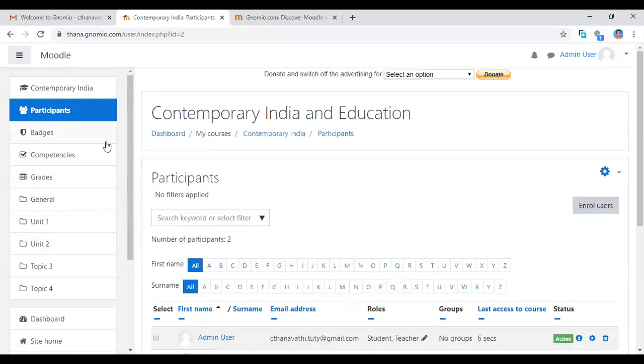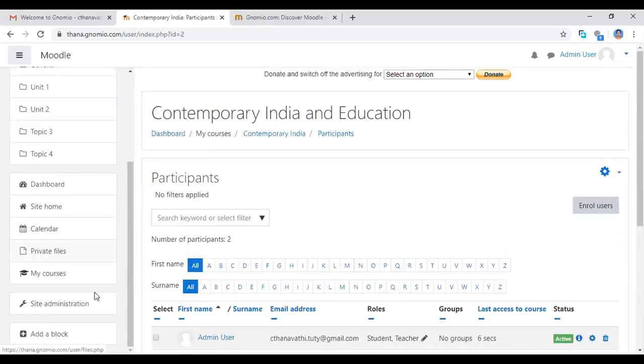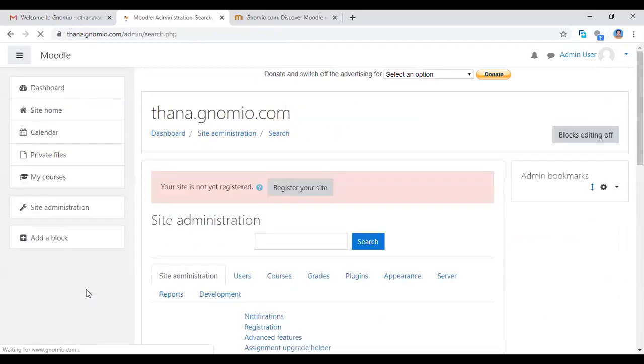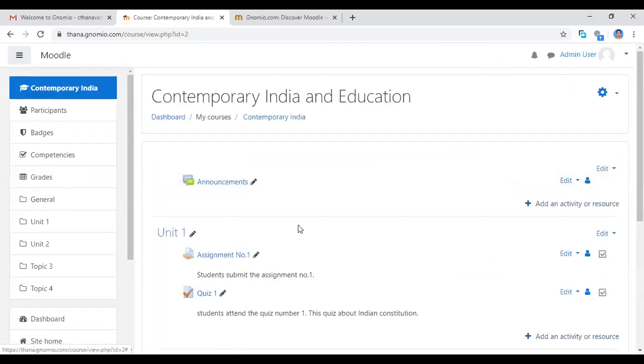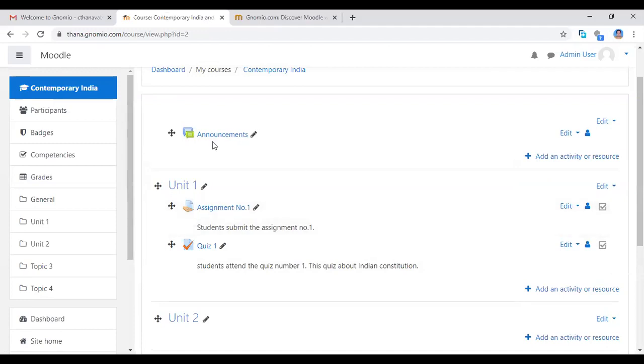Now the last most important thing. As a site administrator, you are editing, changing the course content, categories, everything, and you are adding the participants also. The last important thing is that you can switch your role. See here, now I'm going to the site home and clicking Contemporary India and Education, where the edit button is visible.